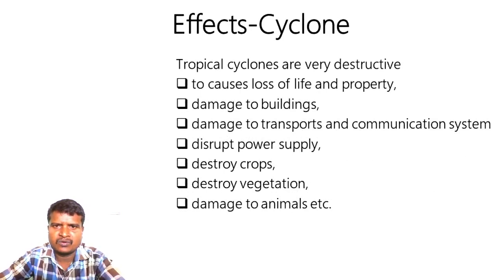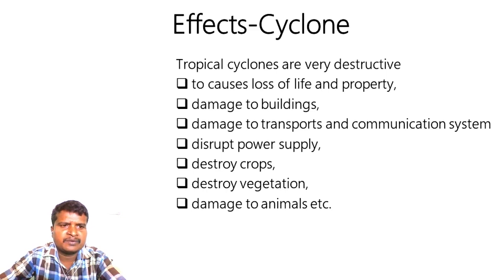The causes are loss of life and property, damage to buildings, damage to transport and communication systems, disruption of power supply, destroying crops, destroying vegetation, damage to animals, etc. These are all the major effects of cyclone. Now let us understand the distribution of these cyclones, and which are the major prone areas.